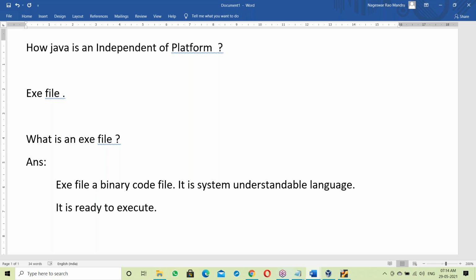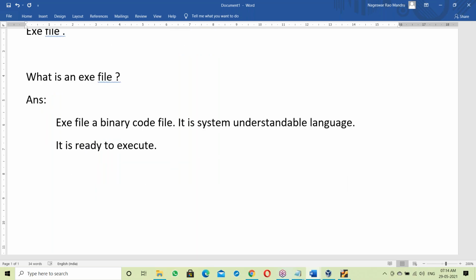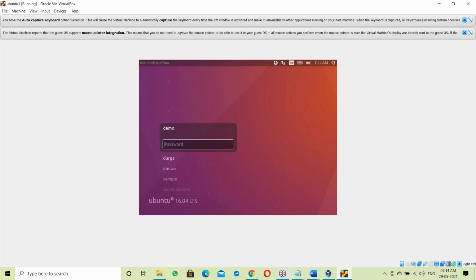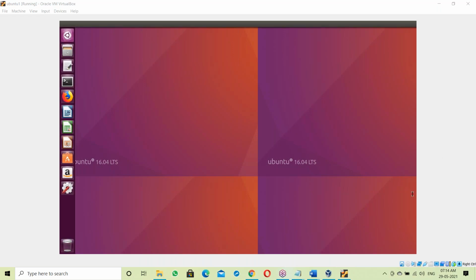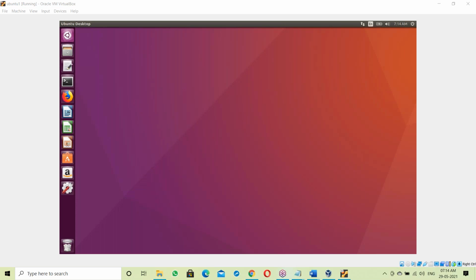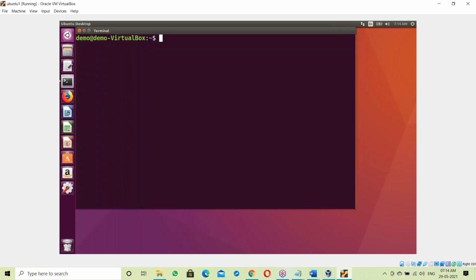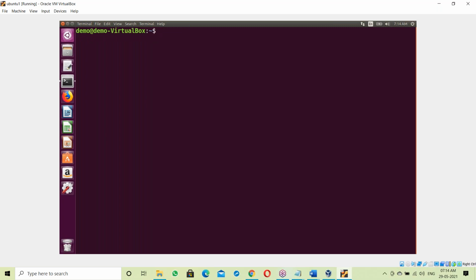Now, what exactly is an exe file? I'll show practically what an exe file exactly is. Once you understand the exe file, then you can understand independent platform very easily. Let us see how that exe file is generated.